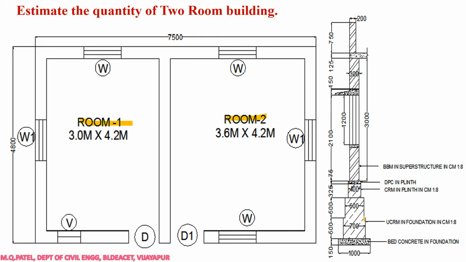If you want to calculate bed concrete, for example, the width of the bed concrete is given as 1000 and the depth of the bed concrete is also given, right? So for estimation we are going to have only length, breadth and depth. Breadth is given in the figure, depth is given in the figure. The only thing you have to calculate is the length of the bed concrete. Similarly, for stone masonry work, breadth is given, depth is given, only length has to be calculated.